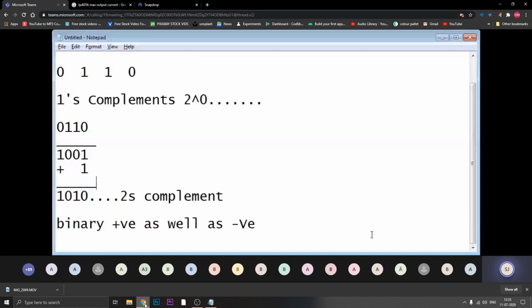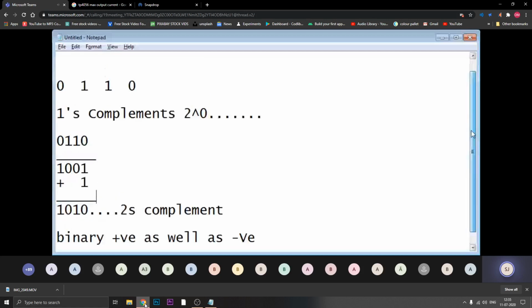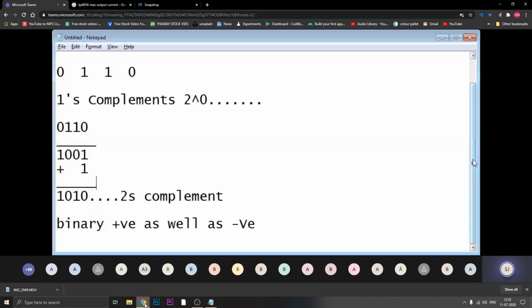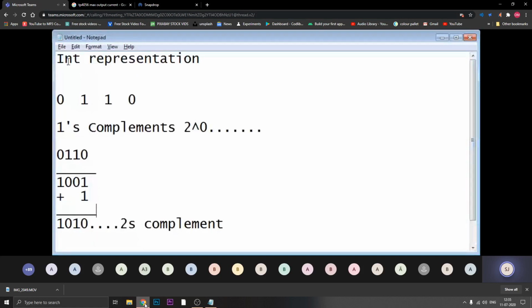Okay, that is called a 2's complement, or an integer representation in a negative format of binary numbers. So for this integer representation, there are 2 sub points: represent positive data and represent negative data. These are the 2 sub points falling under the category of integer representation.